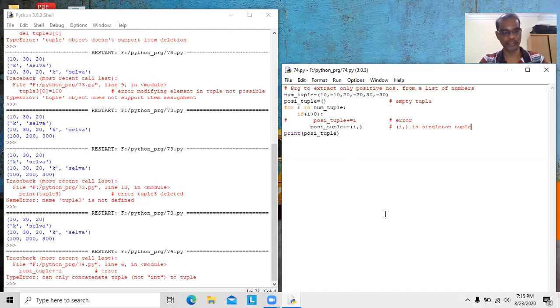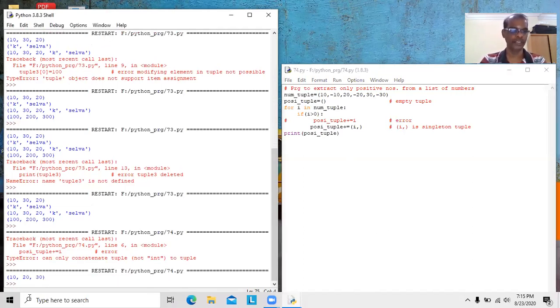Now I will save the program and then run the program. See here, 10, 20, 30. Positive numbers alone are extracted from the num tuple and stored into the positive tuple. So once again, I would like to inform you, in a tuple it is not possible to append a single element.